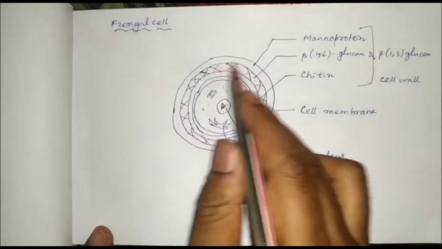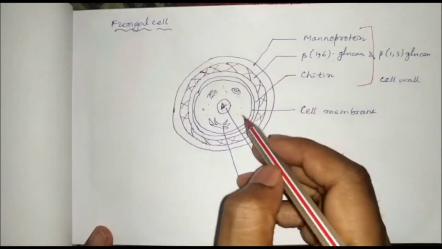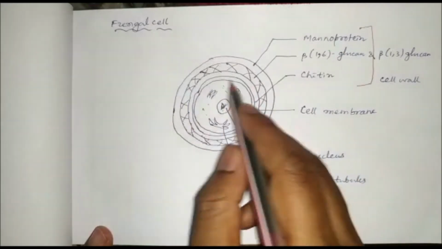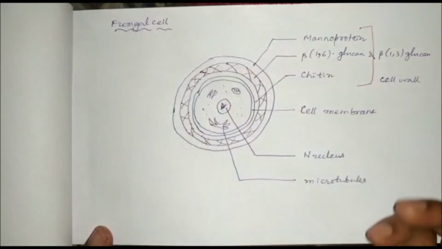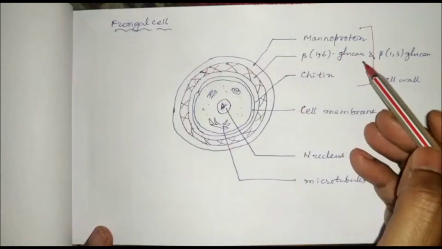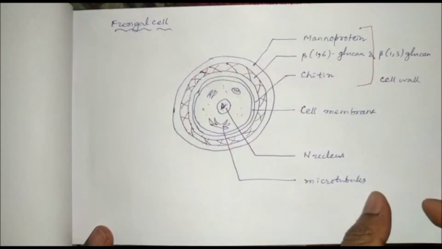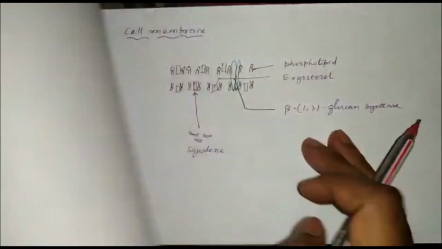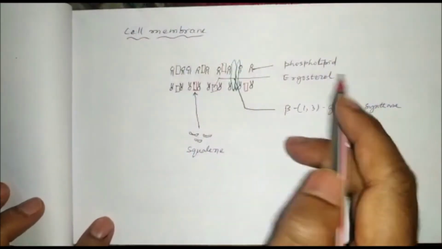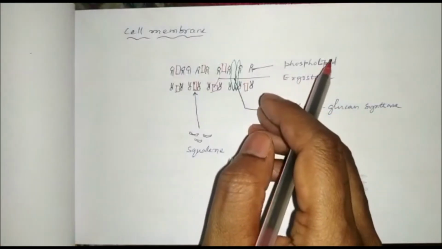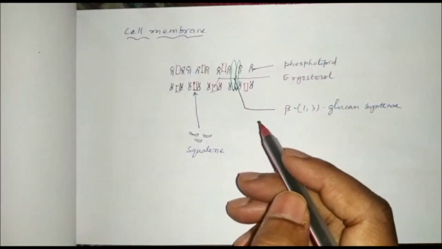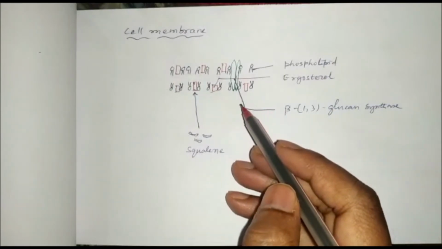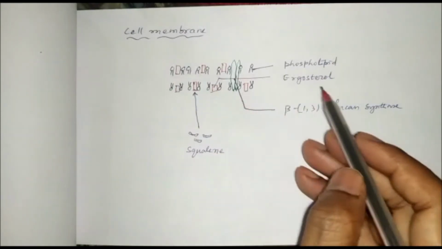So we can see a fungal cell here. The cytoplasm is surrounded by the cell membrane, and the cell membrane is surrounded by the cell wall, which consists of mannoprotein, beta glucan, and chitin. The cell membrane is a bilayer of phospholipid, but the difference is it contains another essential component called ergosterol.